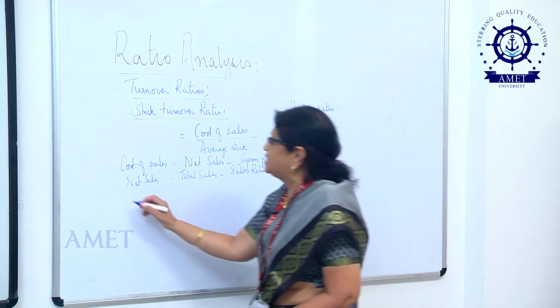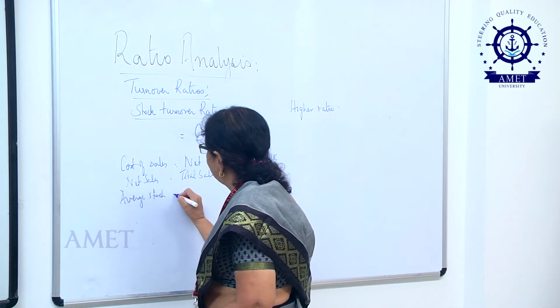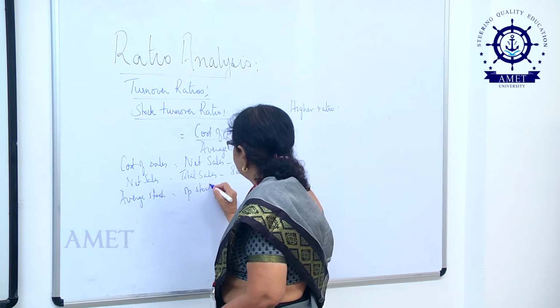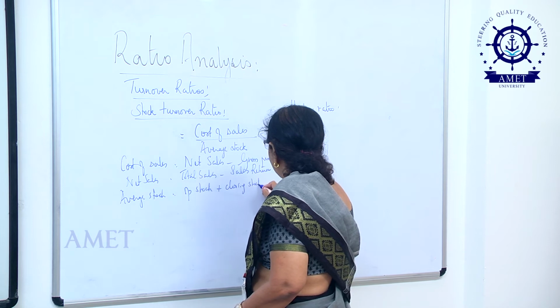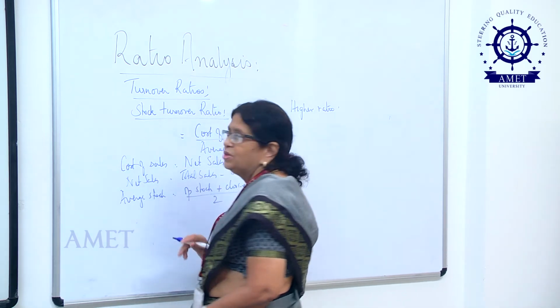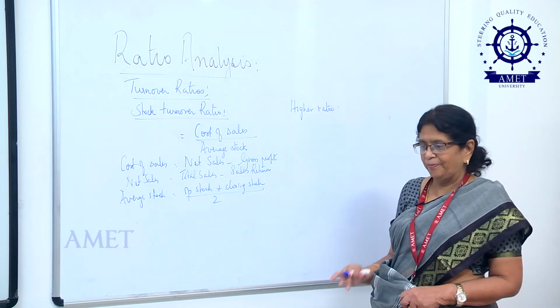Now, what is the meaning of this average stock? Average stock would include both opening stock plus closing stock divided by 2. So, it is opening stock plus closing stock divided by 2.